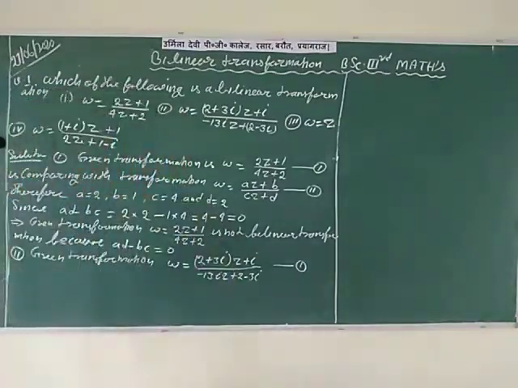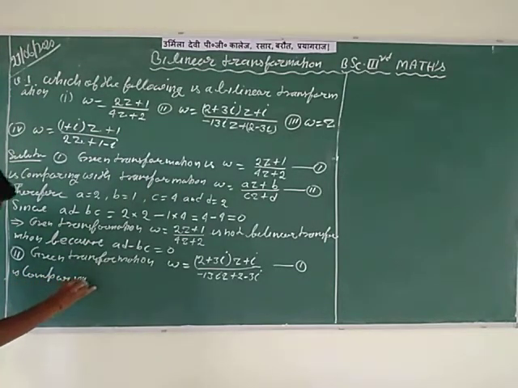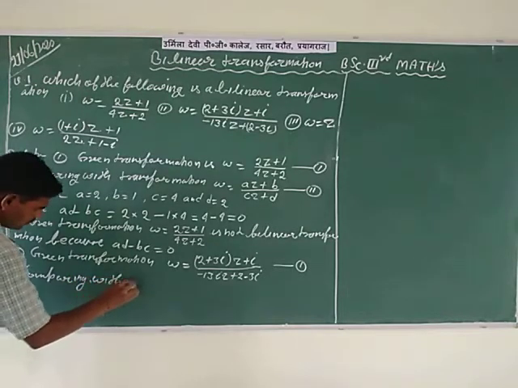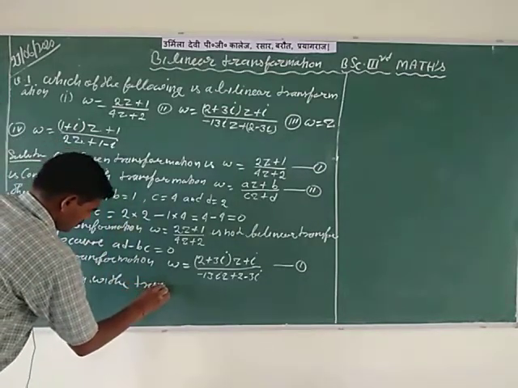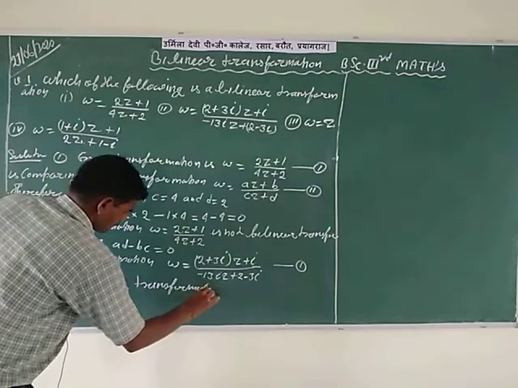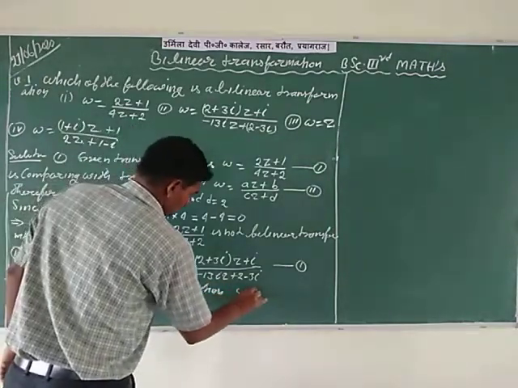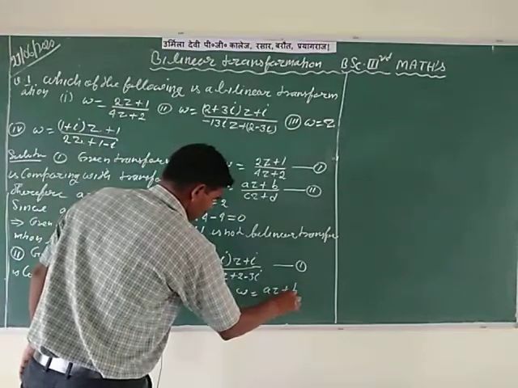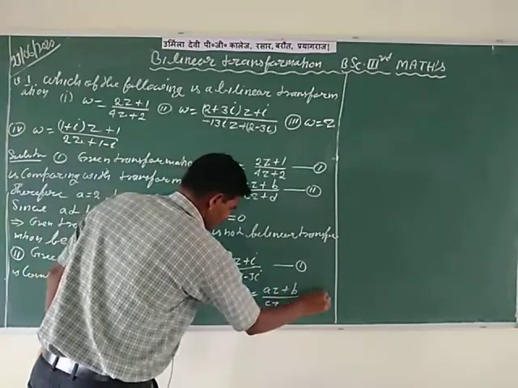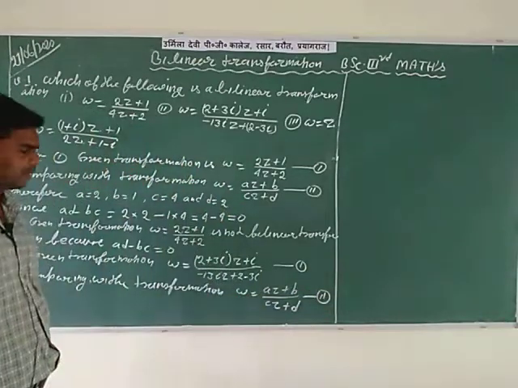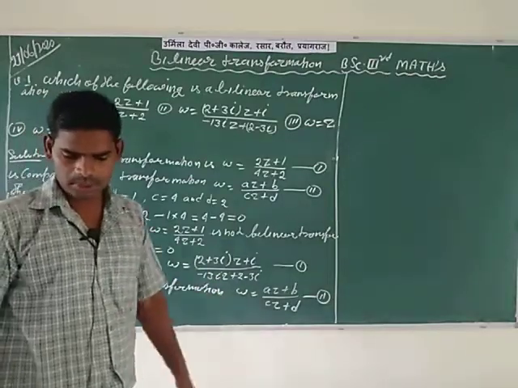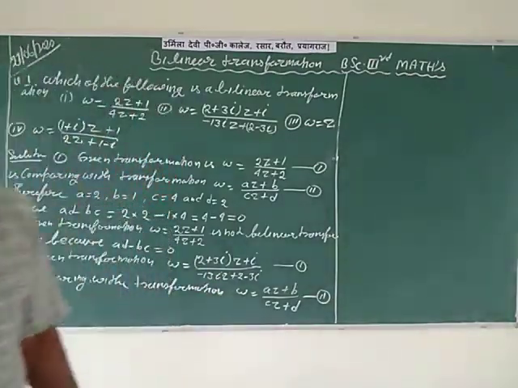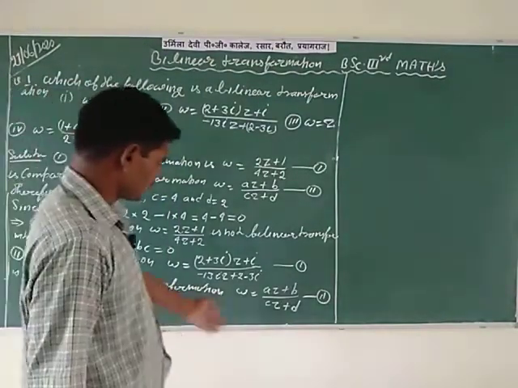So here write, comparing with the transformation W is equal to az plus b divided by cz plus d, represented by equation second. So after writing equation second, comparing these two transformations, first is the given transformation and second is the bilinear transformation.